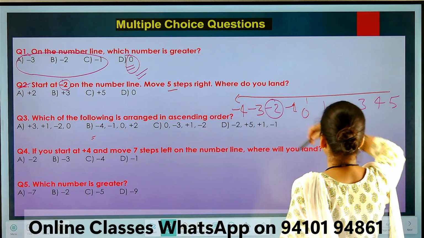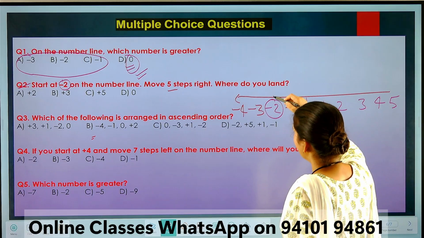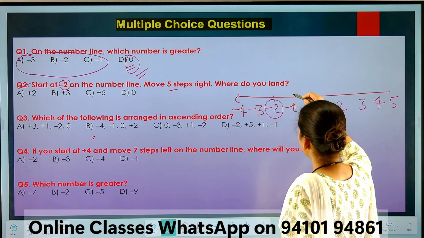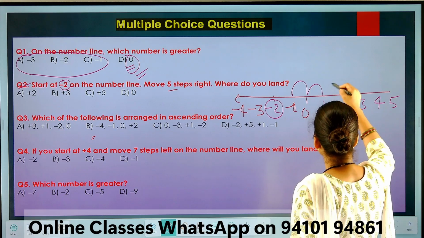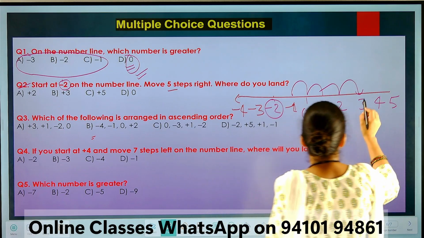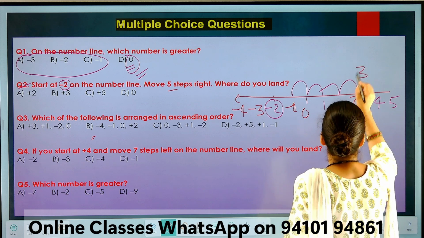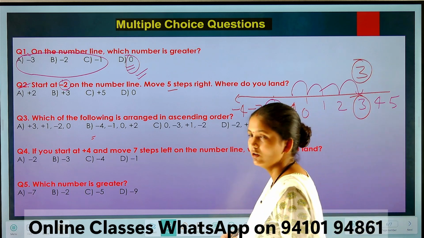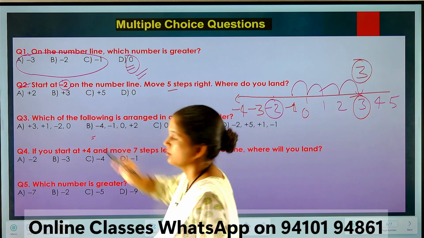We have to move right side. Got it? Right side. How many steps? 5 steps. 1, 2, 3, 4, 5. 5 steps completed. So we are in positive 3. Got it? Positive 3. So correct option is B.